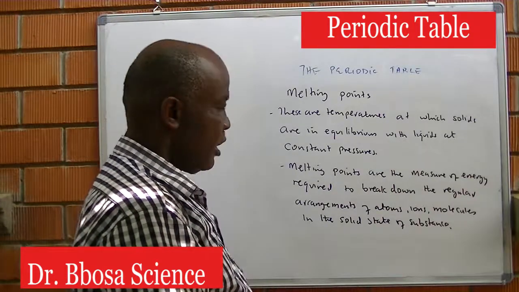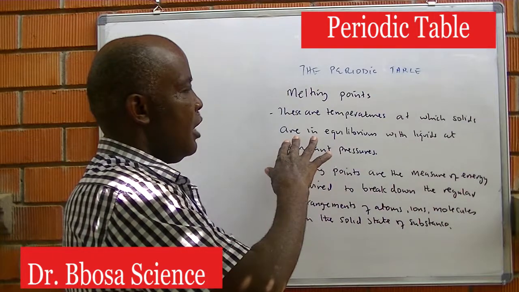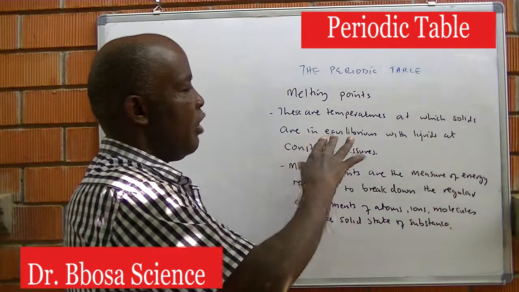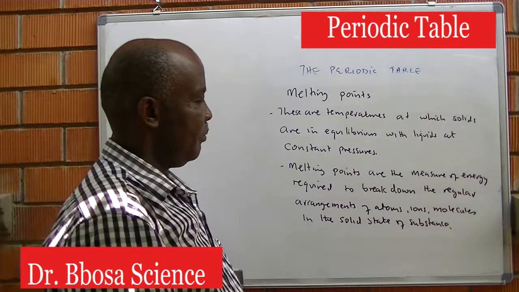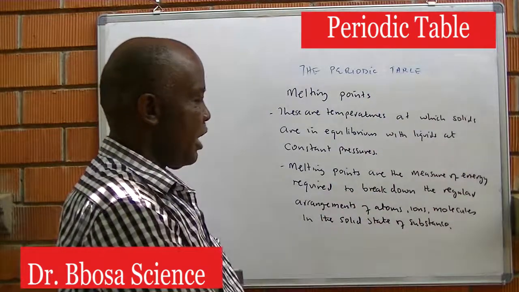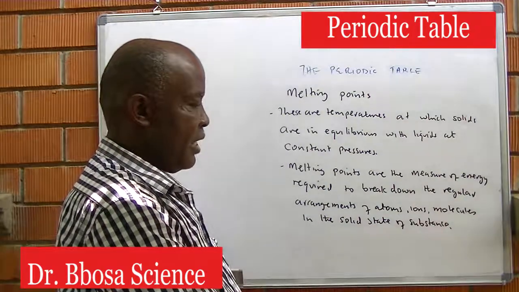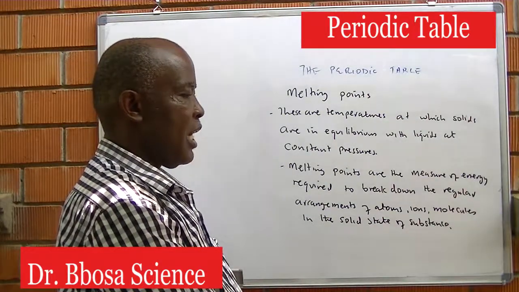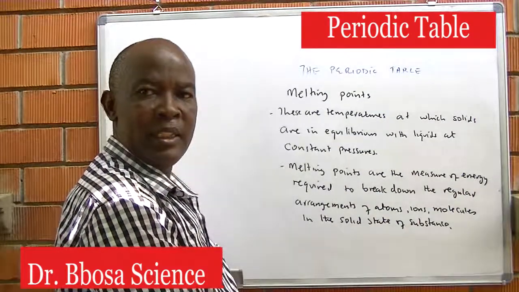Melting points. These are temperatures at which solids are in equilibrium with liquids at constant pressure. Melting points are the measure of energy required to break down regular arrangements of atoms, ions, molecules in the solid state of a substance.